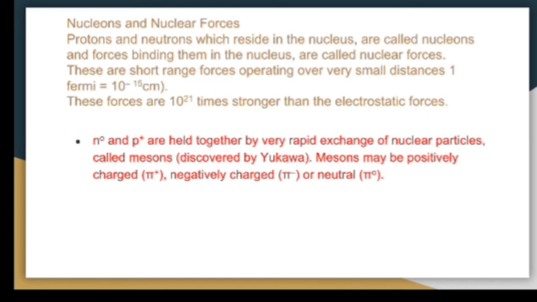These forces are 10^21 times stronger than the electrostatic forces, and always remember that these are short range forces.